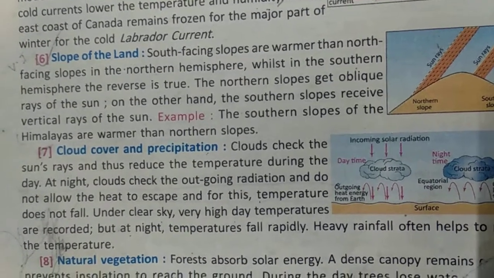Natural vegetation: forests absorb heat and solar energy, and when there is a dense canopy, it prevents insolation from reaching the ground. The trees also lose water in the day through transpiration, and so vegetation on the land has a cooling effect on the air due to the transpiration from the trees.